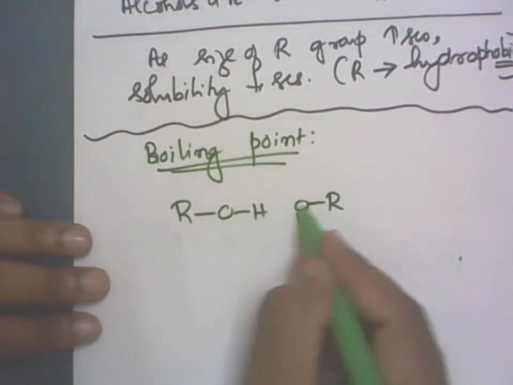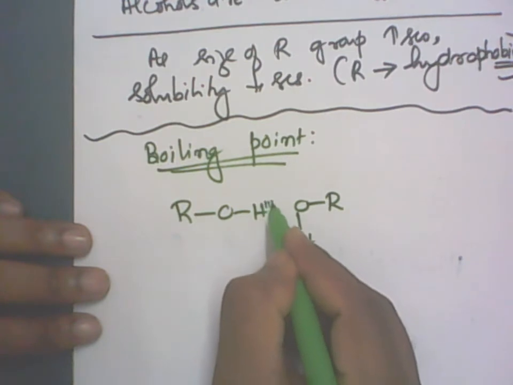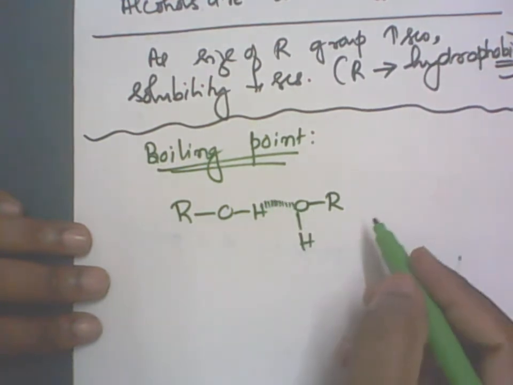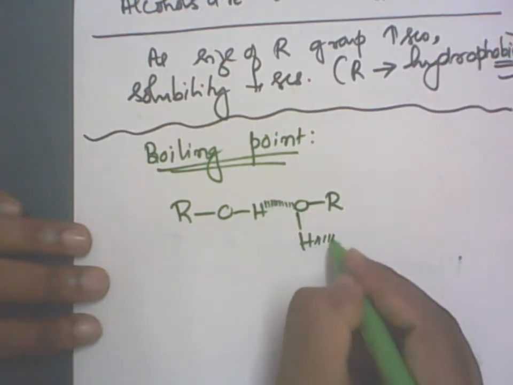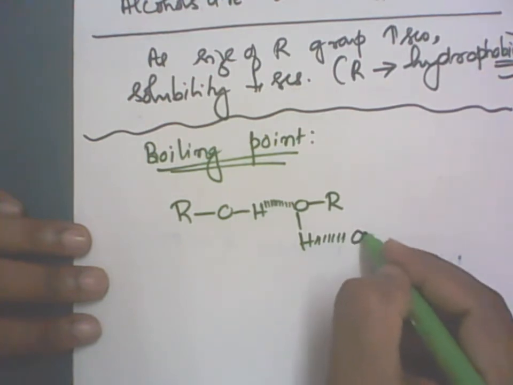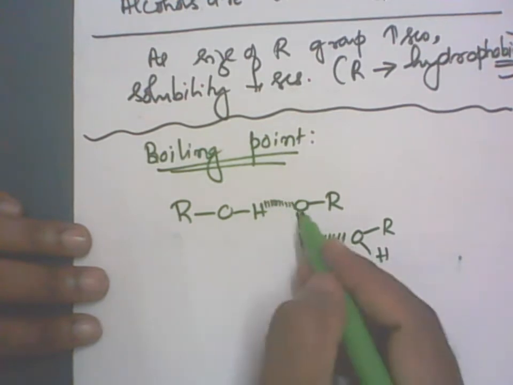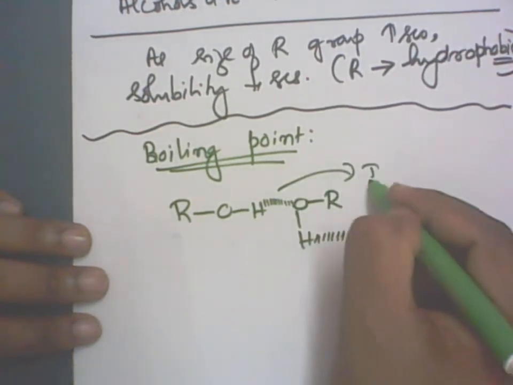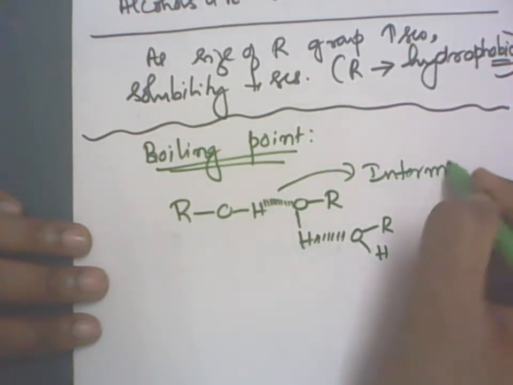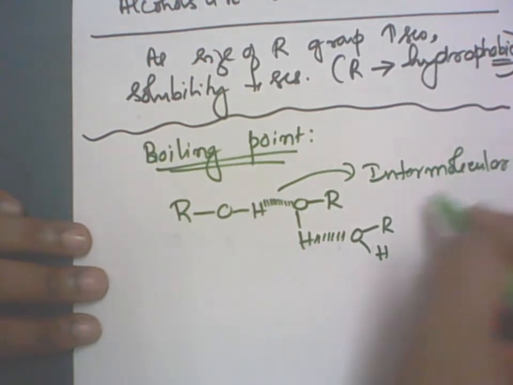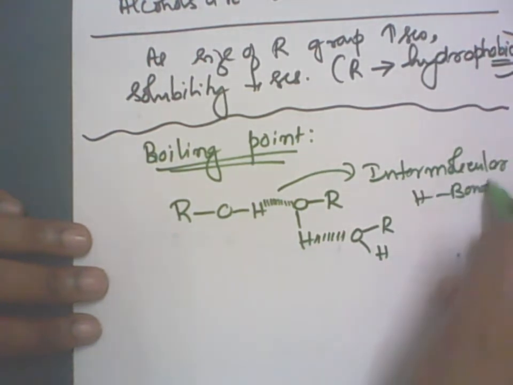Hydrogen of one molecule will attract the oxygen of the neighboring alcohol molecule. So between the two molecules there is intermolecular hydrogen bonding.